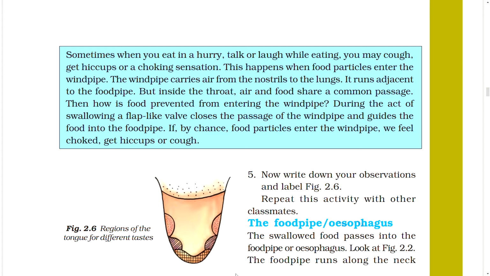Then how is food prevented from entering the windpipe? During the act of swallowing, a flap-like valve closes the passage of the windpipe and guides the food into the food pipe. If by chance food particles enter the windpipe, we feel choked, get hiccups or cough.